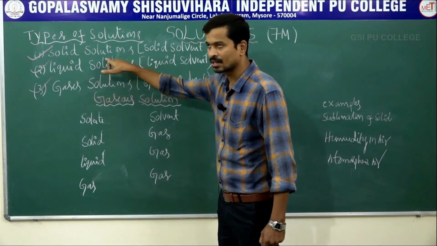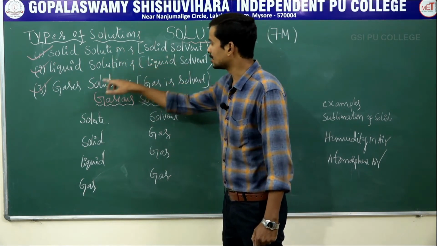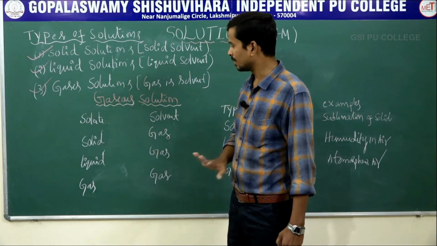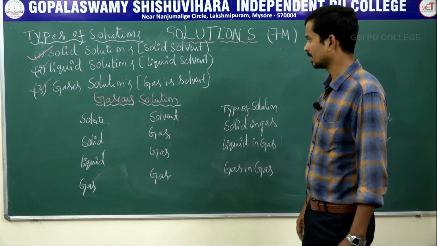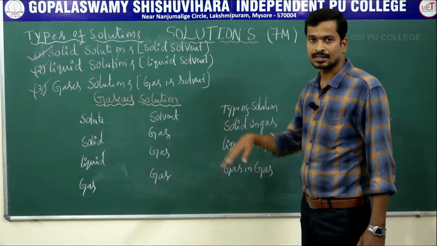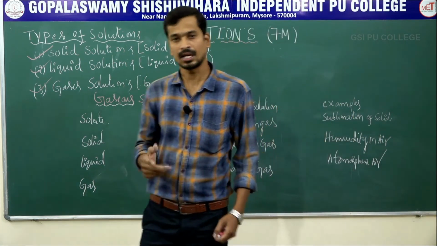These are the types of solution based on the physical state of the solvent. If it is solid, it is called solid solution. If it is liquid, liquid solution. If it is gas, gaseous solution. And these are the examples for the types of solution. Clear? The next concept: the concentration of solutions.